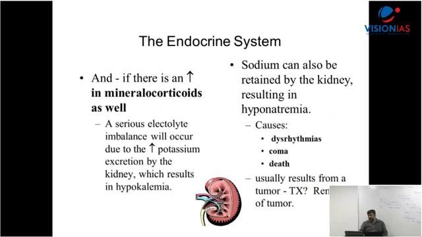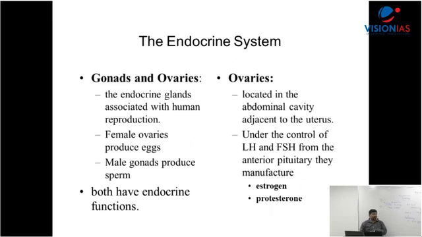Mineralocorticoids regulate the electrolyte balance. I have said sodium, chloride, iron, kidney and the water part come into that. Okay? Now I'm coming to the last part, gonads. Gonads, meaning testes and ovaries, are endocrine glands. Now understand: the function of the ovaries is controlled through the pituitary gland hormones LH and FSH, and I've already mentioned their functions.